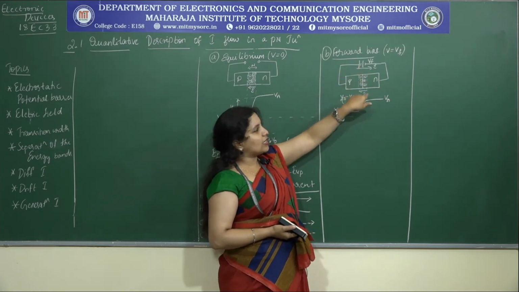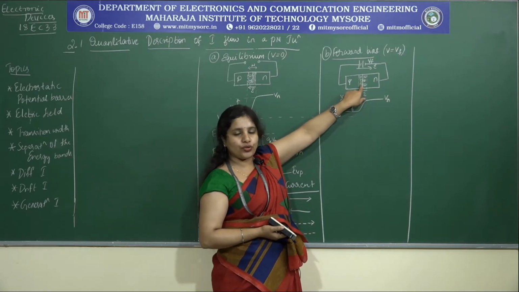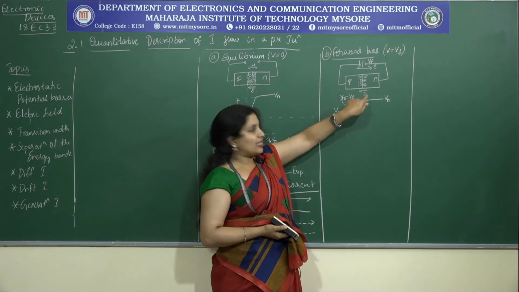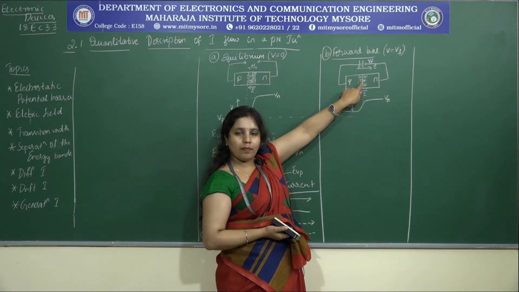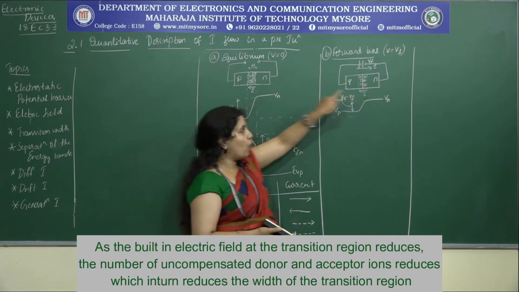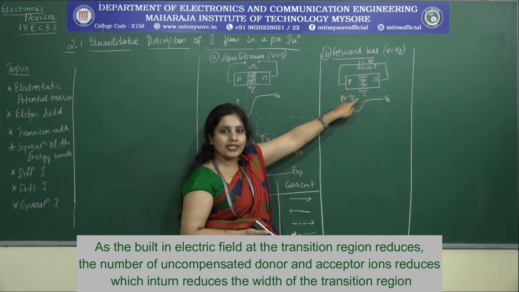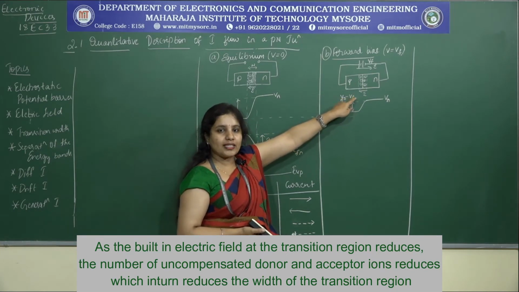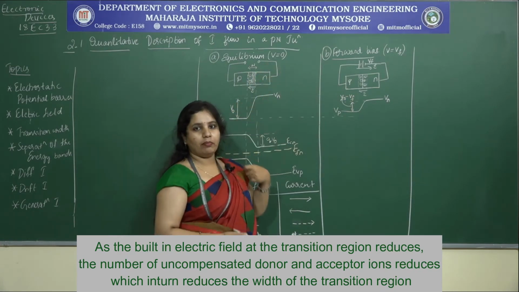Now, since it is opposing in nature, it has something to do with the width of the transition region. Since the built-in electric field is reduced, can the width be the same? No, the transition width also gets reduced. Therefore, whatever W I am representing here has to be smaller in size when compared to the width W for the equilibrium condition.